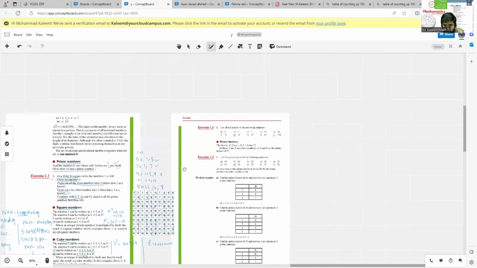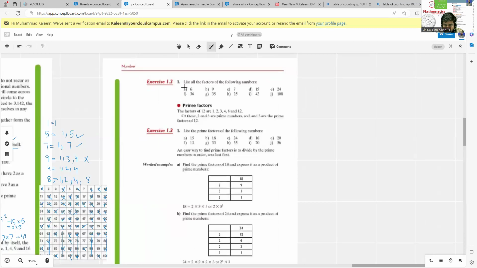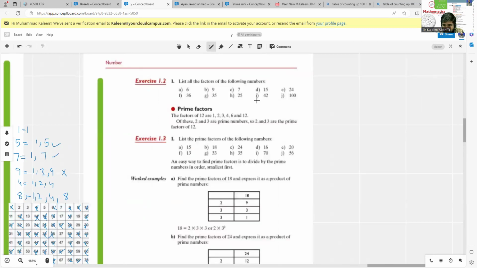Okay, next we have exercise 1.2 in which we just have to write the factors. Like you have to write the factors of 42, 25, 35. I hope you understand how we can find the factors. So if you have any confusion, you can ask.